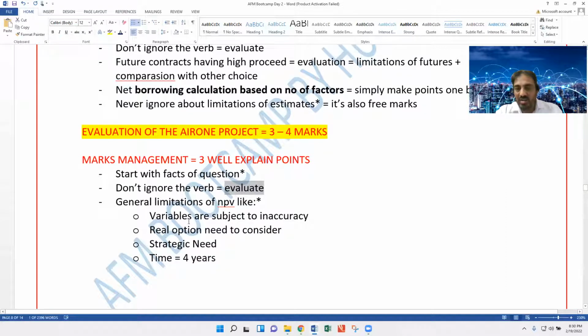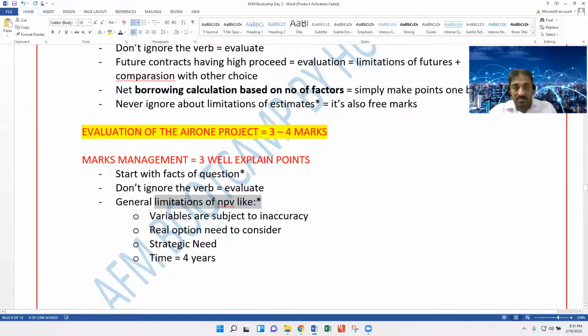You have to incorporate whatever working we have done having a number of limitations. These are the possible limitations. Variables are subject to accuracy. If we are going towards the other world for investment, we have to consider other opportunities, other options.